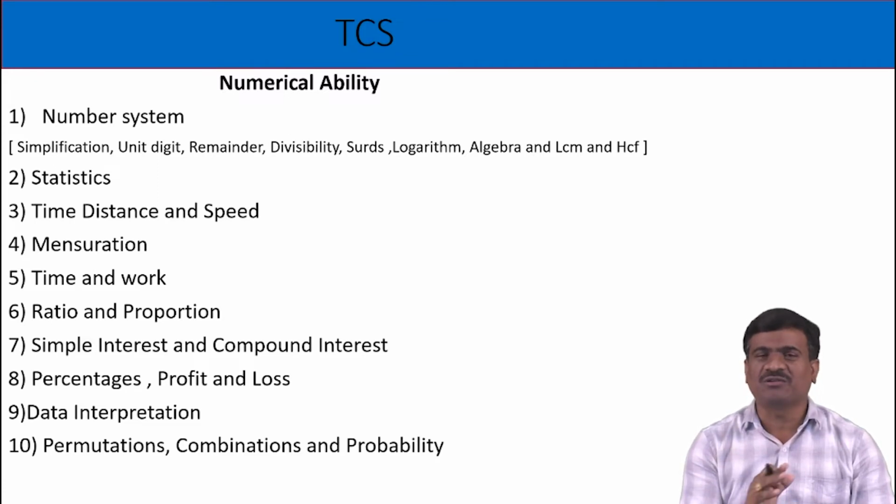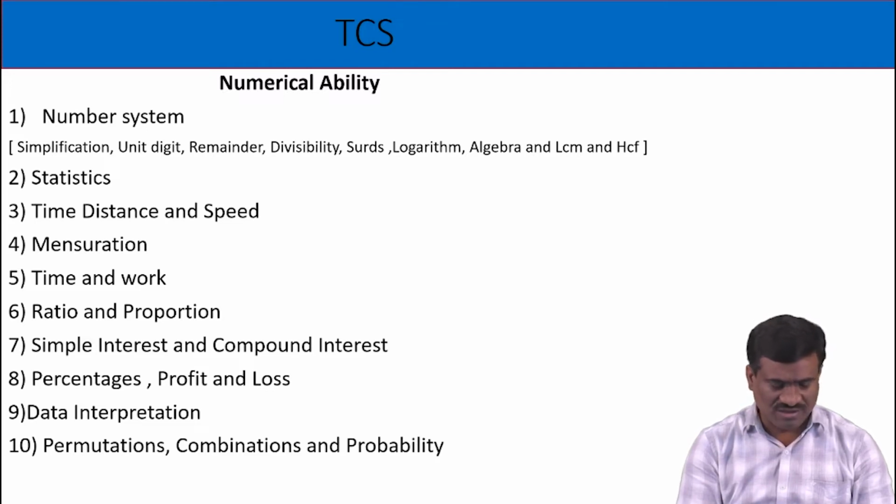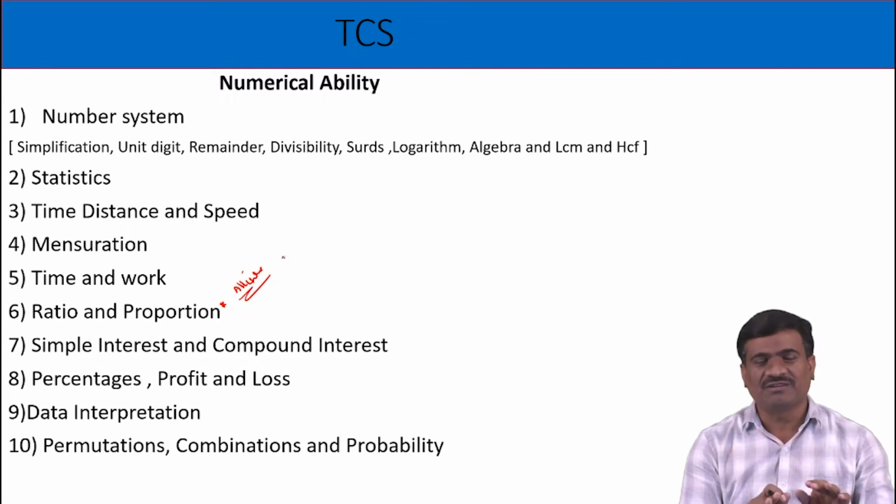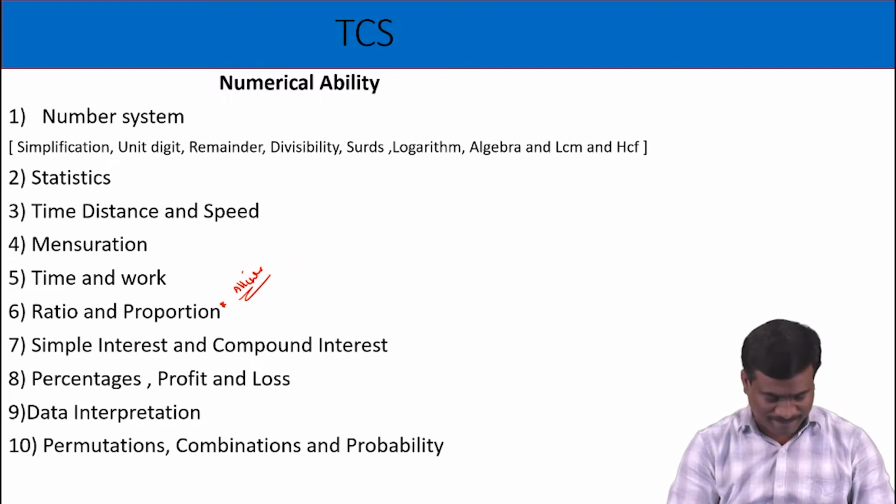Next, time and work. I think 1 or 2 questions belong to time and work. Next, ratio and proportion, application only is important. In ratio and proportion, an important subtopic is allegations or mixtures. This is a very important topic in numerical ability.